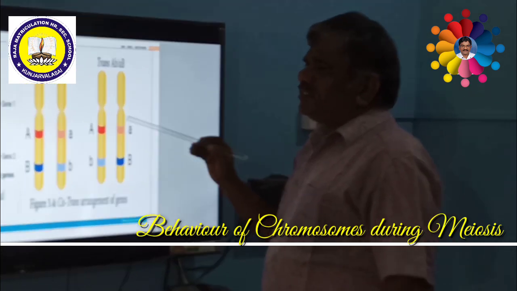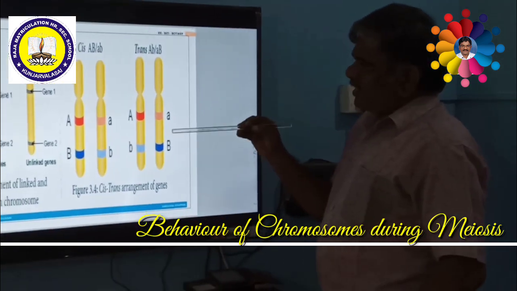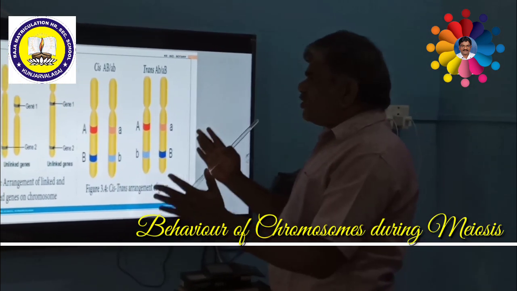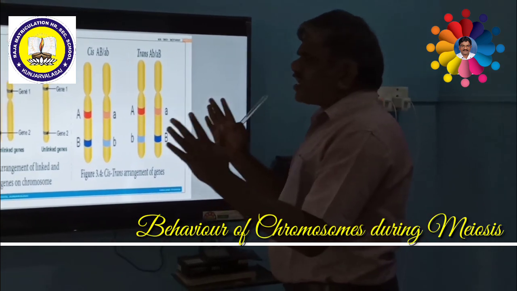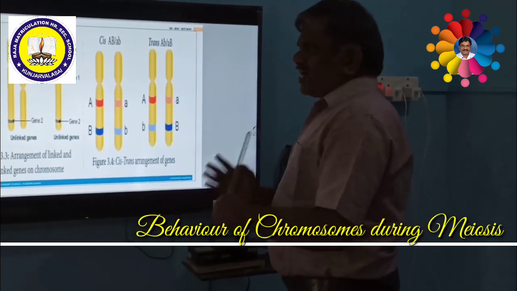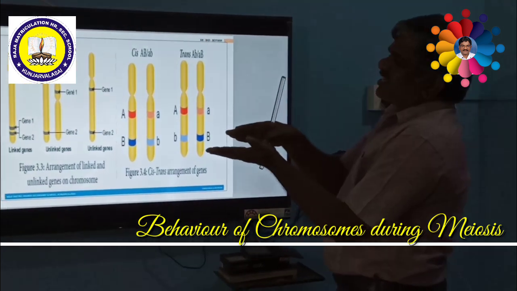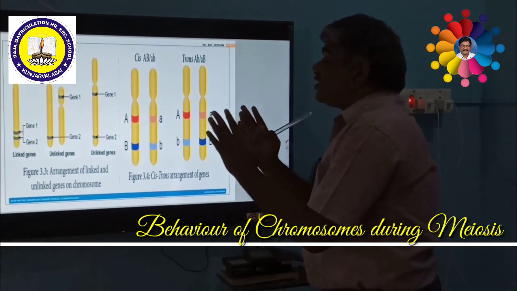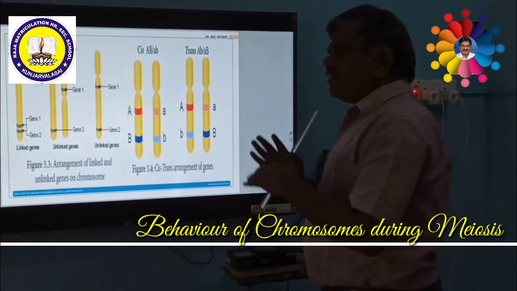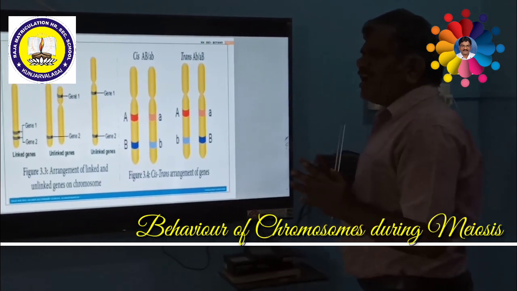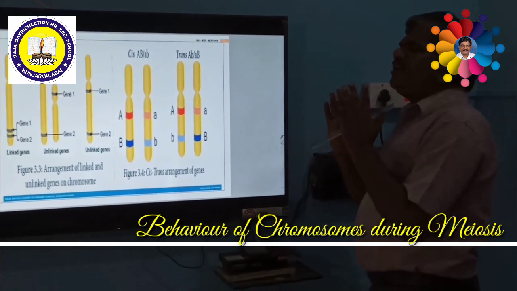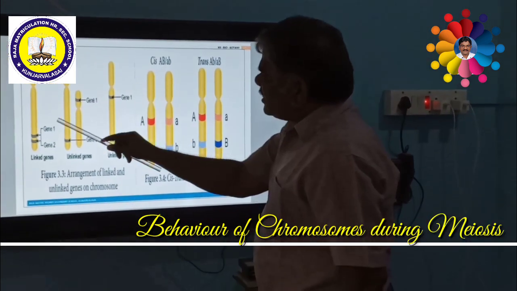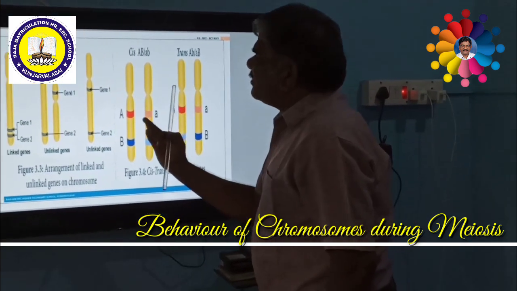Bateson and Punnett, two scientists, studied in detail about linked genes. In that plant, they studied the Mendelian concept. Here, the genes are not independently assorted because the genes are very close to each other. That's why these are linked genes. These linked genes cannot cross, and they cannot be inherited or assorted independently. They are segregated together. That means they can produce only parental combinations.